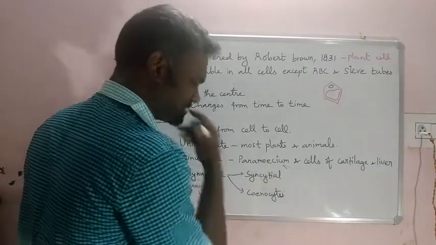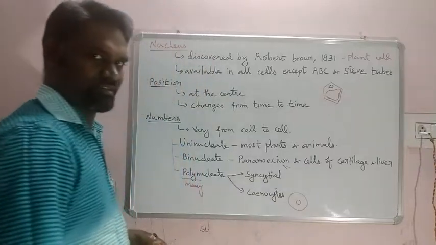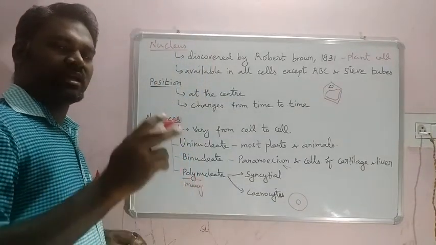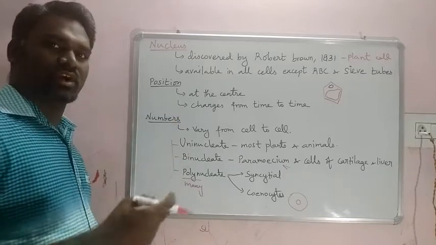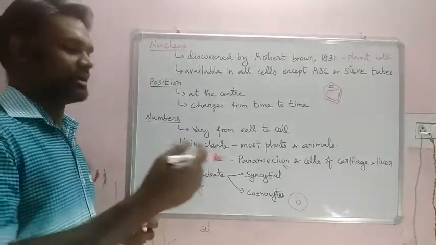Generally, in the case of cenocytes, look at that. This is a cell. One particular nucleus is available. Generally, when a cell is going for division, you know that karyokinesis and cytokinesis should occur alternately, one by one.